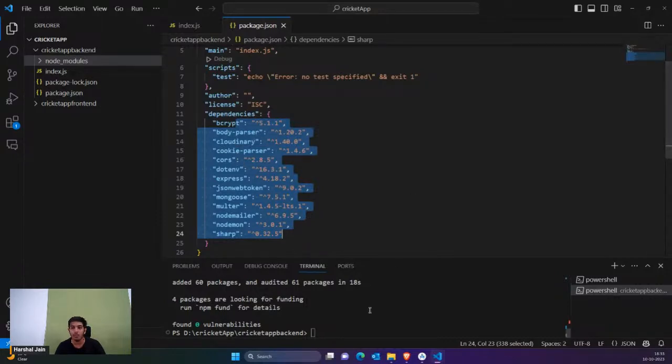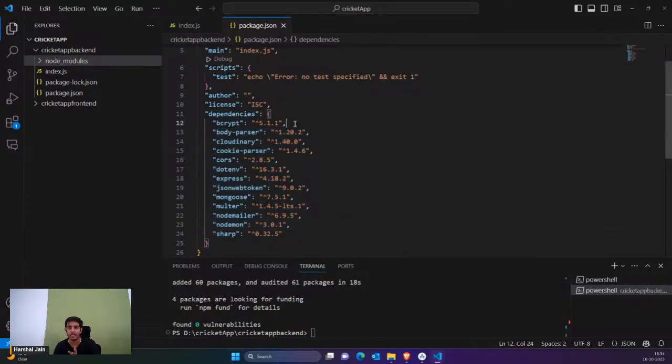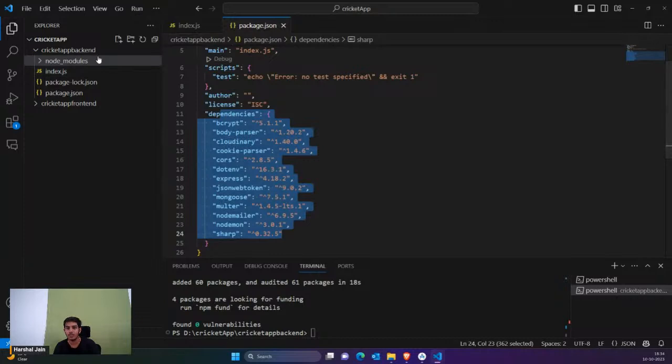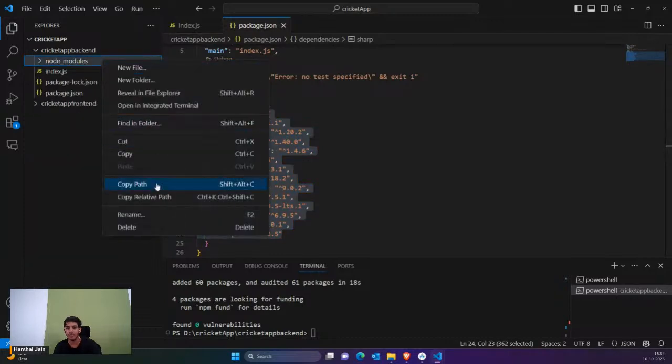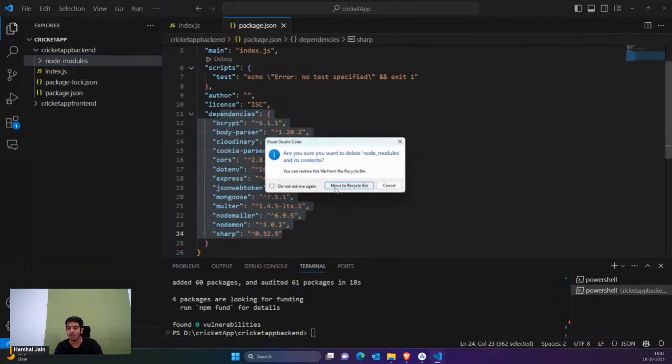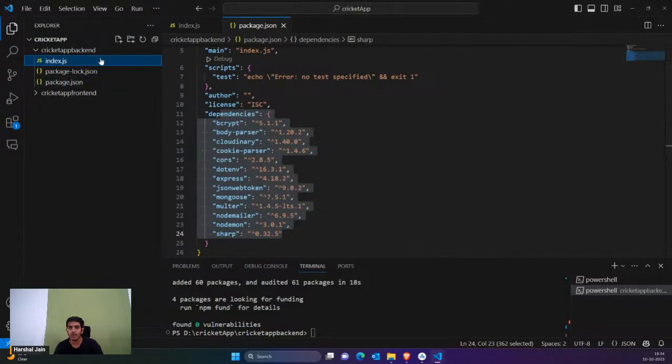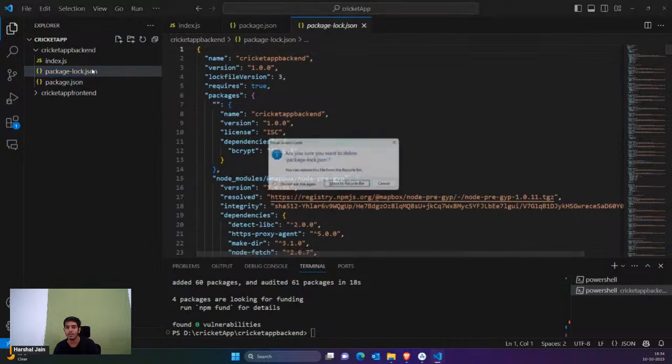So for installing all of them, that means all the missing packages, you know that we have installed bcrypt, but we haven't installed these, right? So if you have this kind of situation, or if you haven't installed any package but you have named them here, that means for example you don't have the node modules folder. This is a very common issue beginners face. So right now you can see that we don't have a node modules folder, we just have the package.json, and we also don't need the package-lock.json.